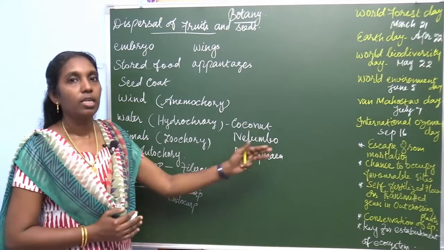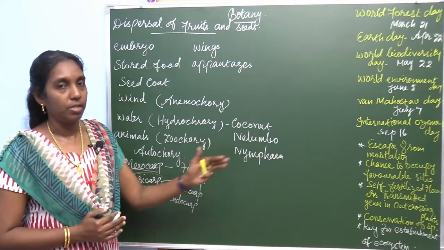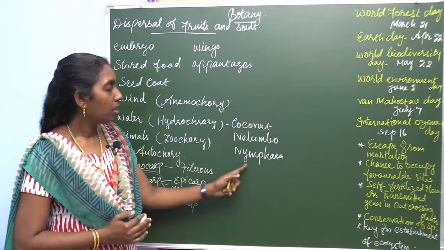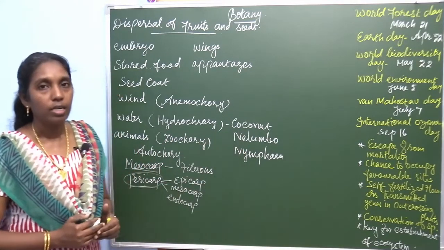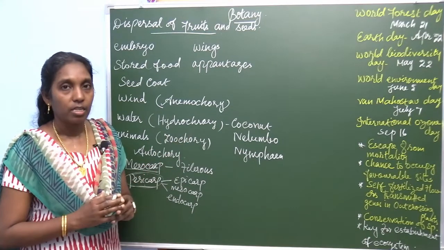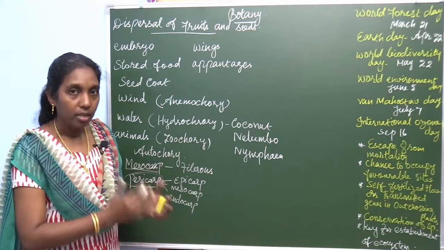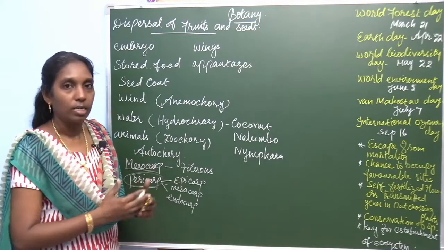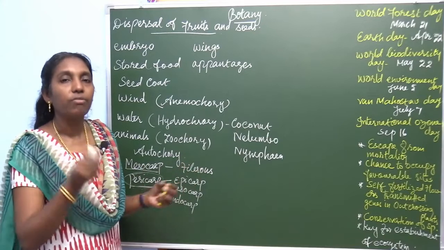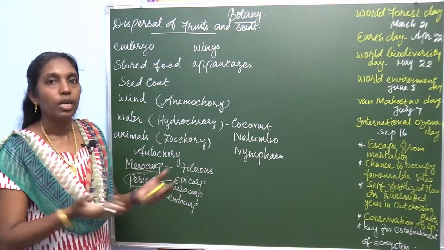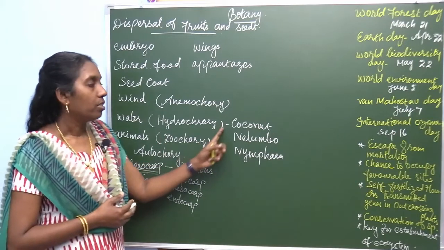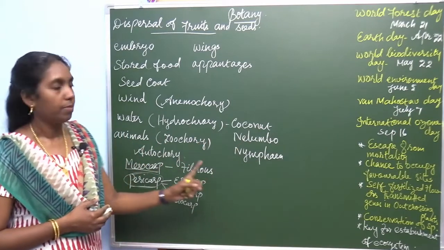So through the water current it is dispersed. The hydrochory examples are Nilambo, Nymphaea as well as coconut plants. These hydrochory plants live in water, so the seeds developing from these plants are very light to be carried by the water current. So, in hydrochory there are some adaptations.